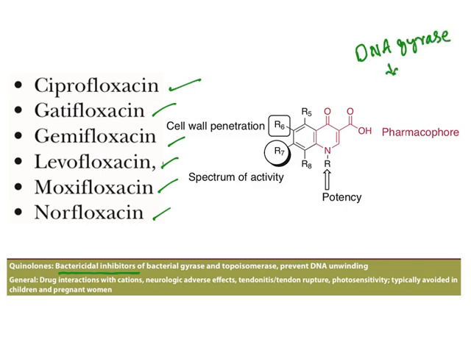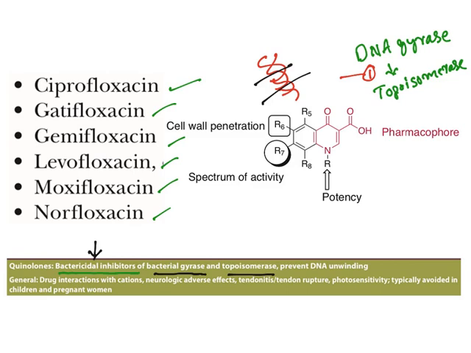DNA gyrase is also known as DNA topoisomerase. Now the function of topoisomerase is it will relieve the strain that is present in DNA. So the bacterial DNA strain is relieved by this enzyme. If this enzyme is inhibited, bacteria undergo fragmentation and that results in death, hence they are known as bactericidal inhibitors. They will inhibit bacterial gyrase or topoisomerase and prevent DNA unwinding.